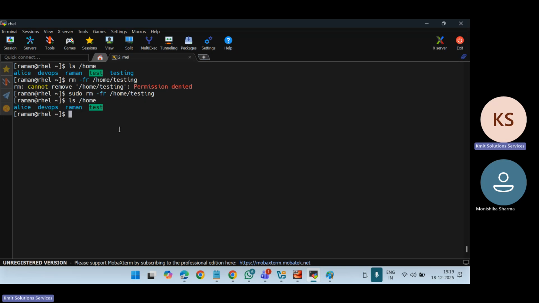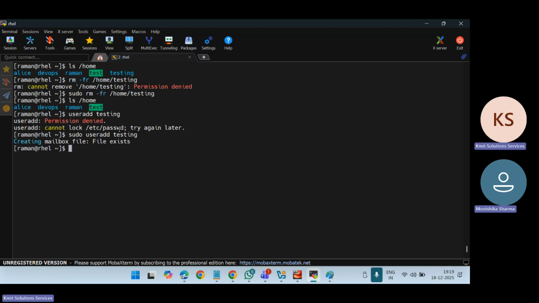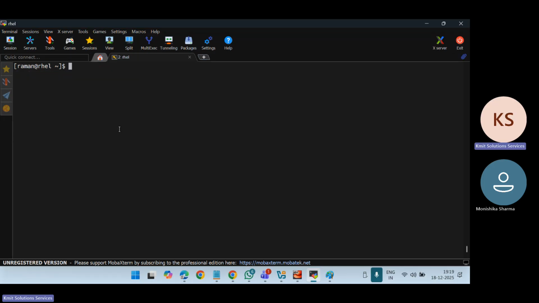Now I will create that user again, sudo useradd testing user. There is one more file which is the mailbox file. It is already existing, that is absolutely fine. We will see during user management how it works. So at this moment this user is created, but our main interest is under the home directory.